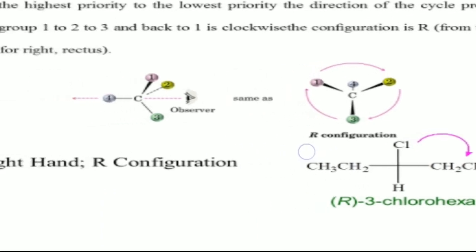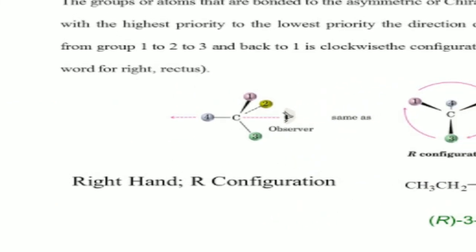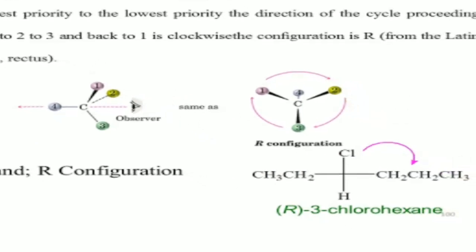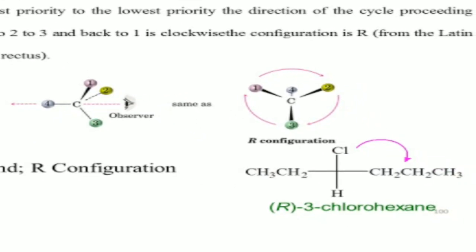In Latin, R means right, or rectus. So they are arranged in the right direction around the chiral carbon, and that is called the R or rectus configuration.